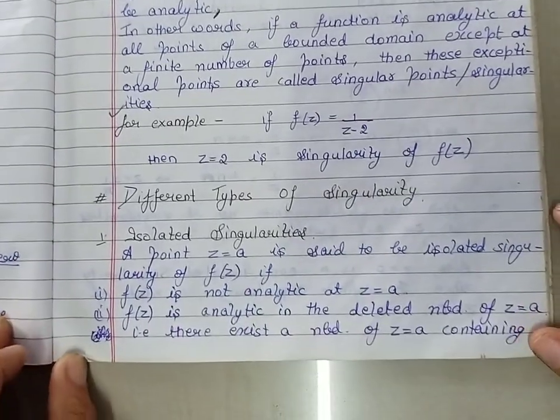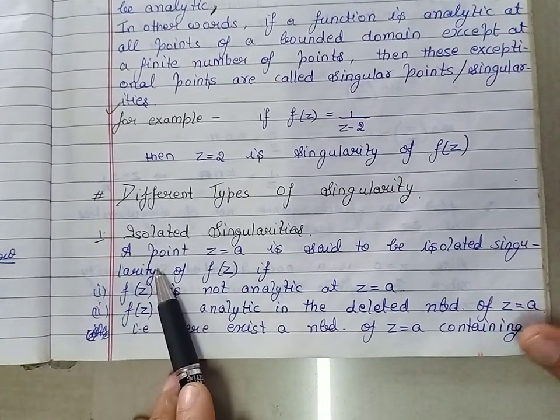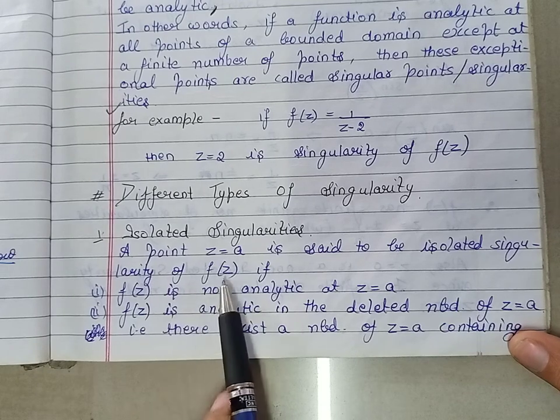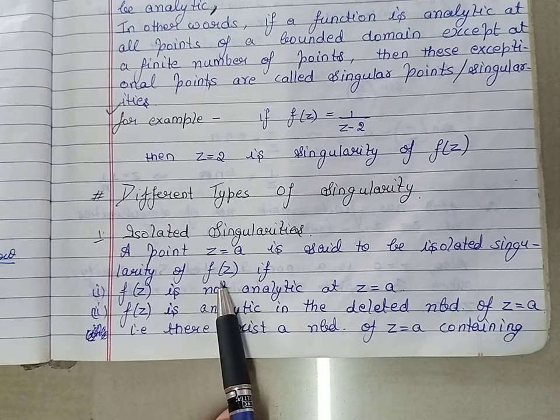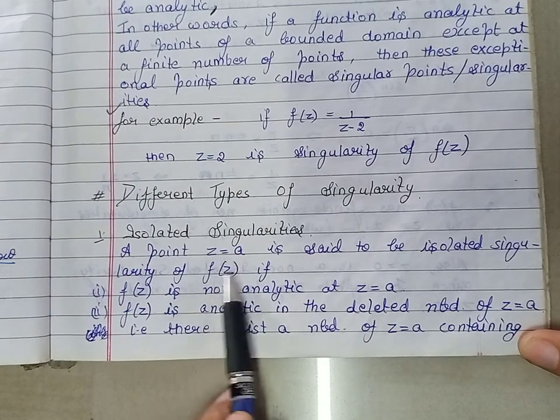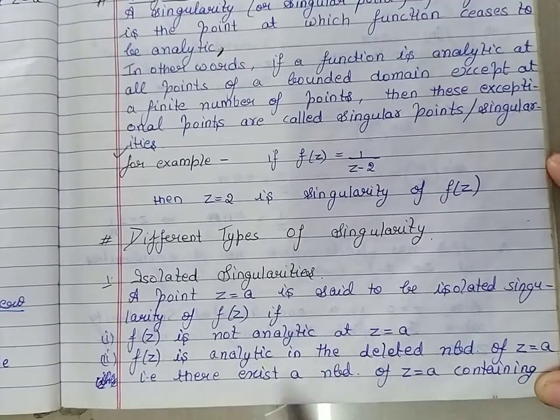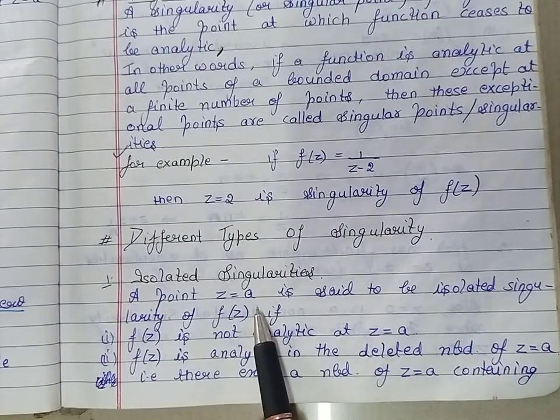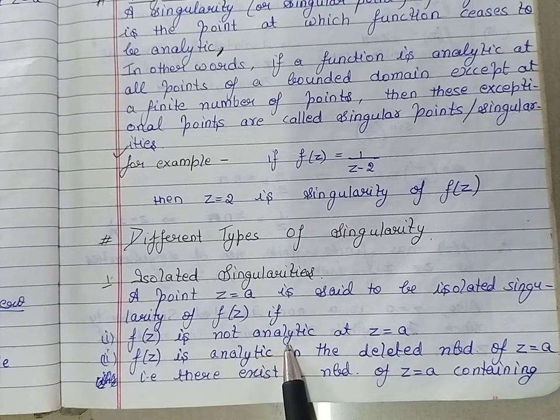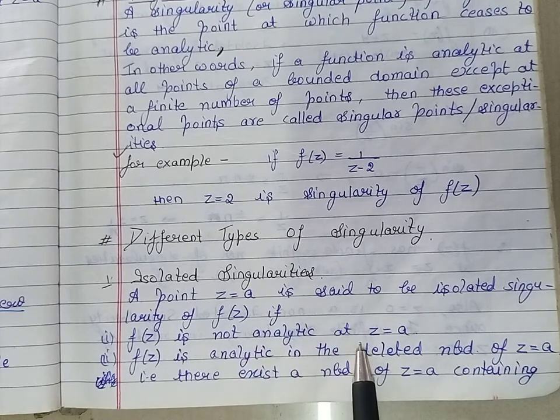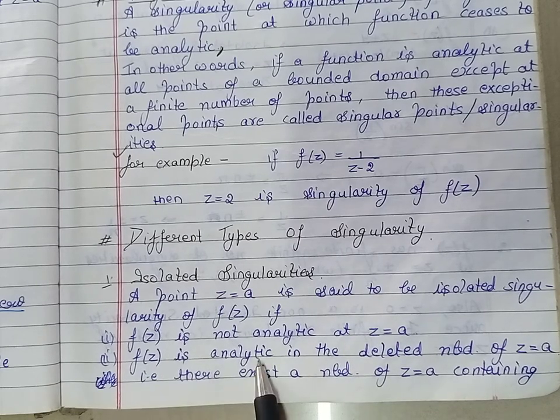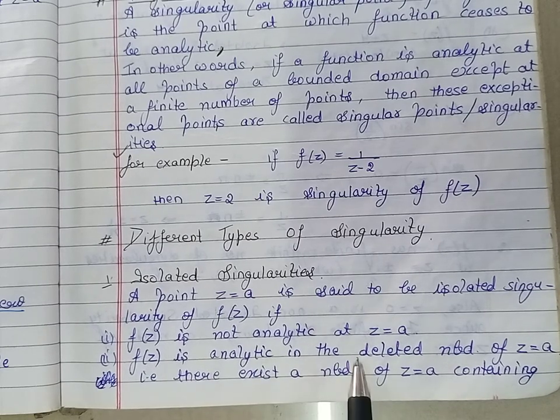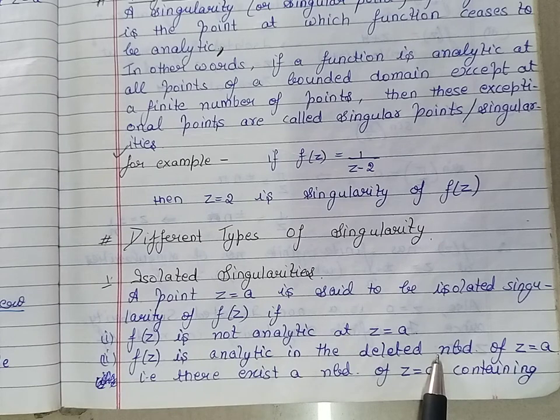We will discuss them one by one. First kind of singularity is isolated singularity. Suppose we have the function f, which is a function of z. A point z is equal to a is called an isolated singularity of this function if the function is not analytic at z is equal to a and the function is analytic in the deleted neighborhood of z is equal to a.